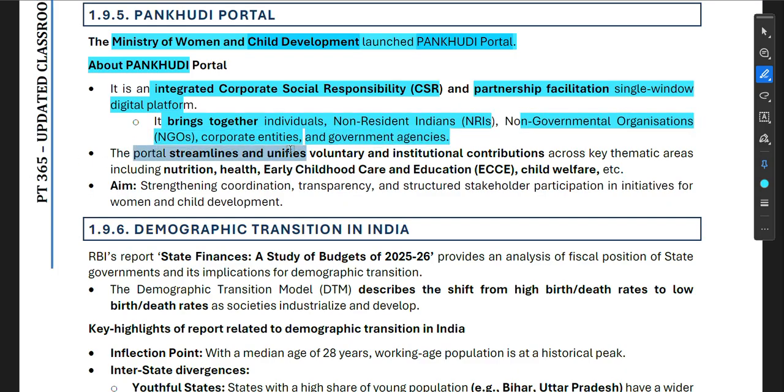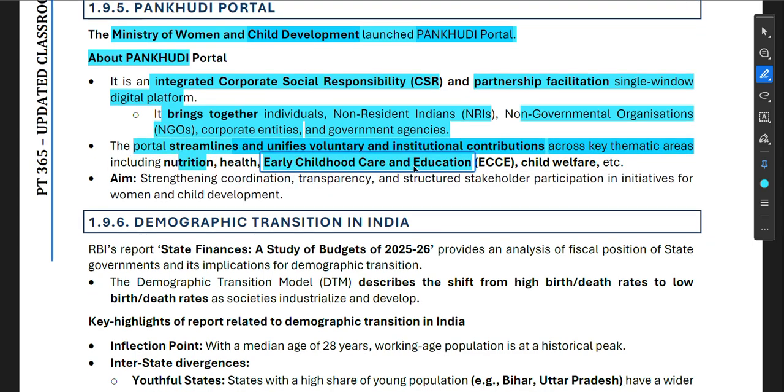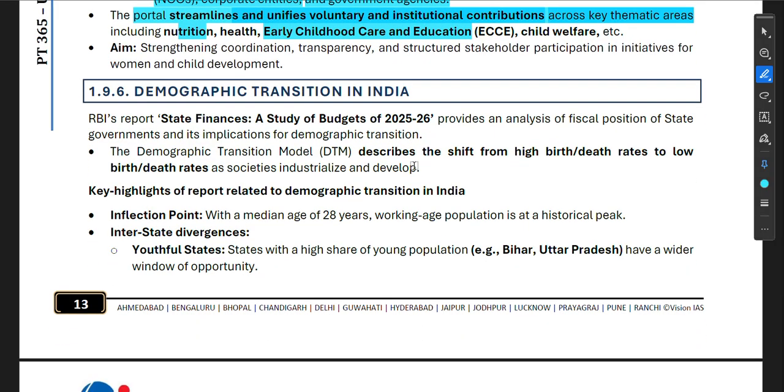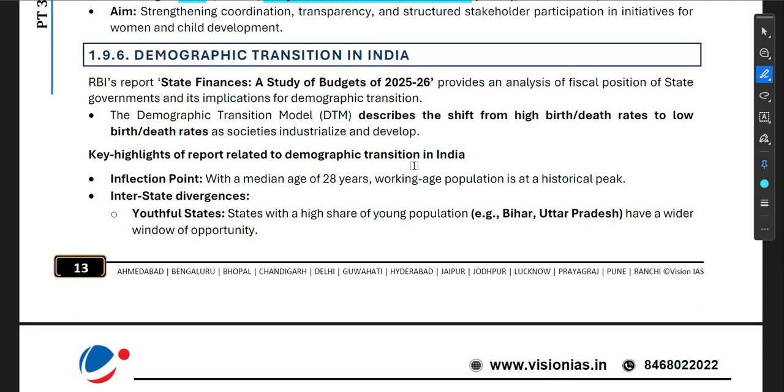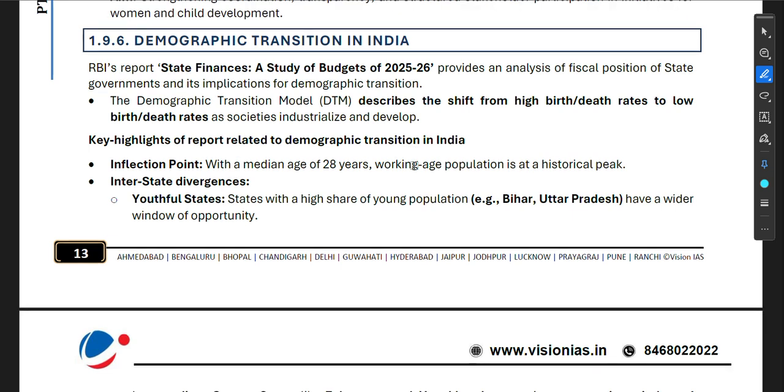The portal streamlines and unifies voluntary and institutional contributions across key thematic areas including nutrition, health, early childhood care and education, and child welfare, etc. Aim: enhancing coordination, transparency, and structured stakeholder participation in initiatives for women and child development.